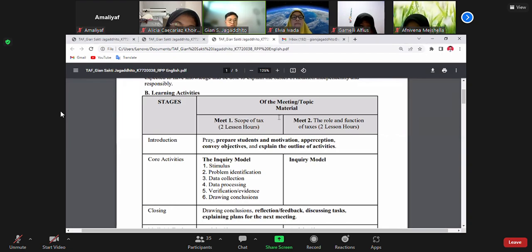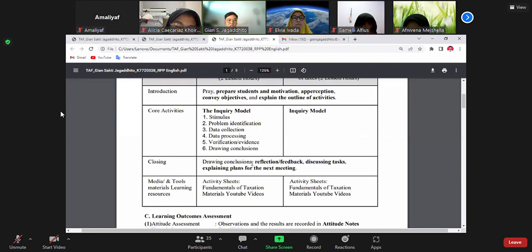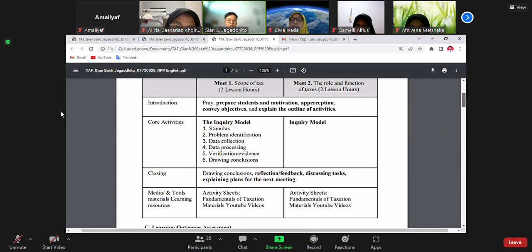And the closing: we have drawing conclusions, reflection and feedback, discussion tasks, and explaining the plan for the next meeting. For media or tools and learning materials, we have the fundamentals of taxation and YouTube videos. The same goes for the second meeting: the fundamentals of taxation and YouTube videos.